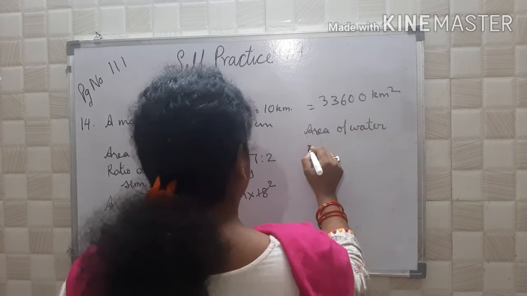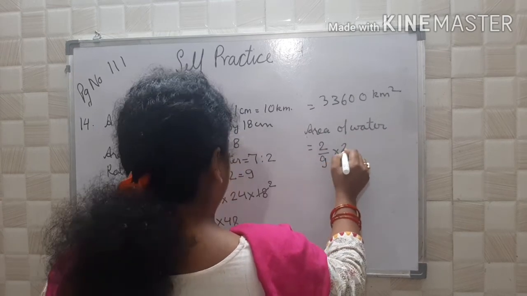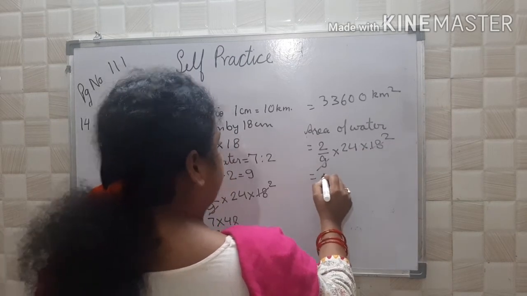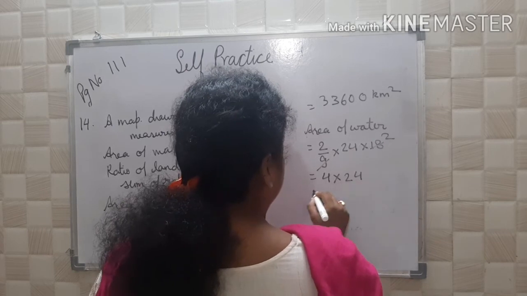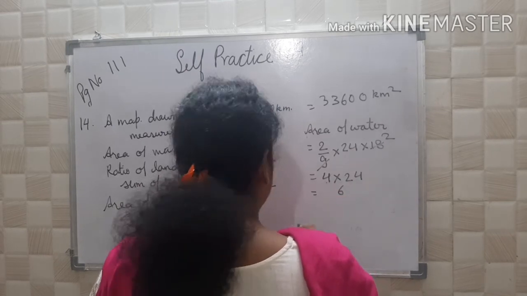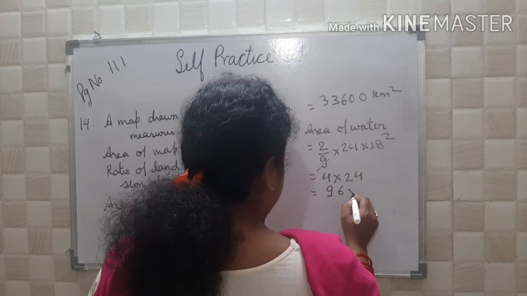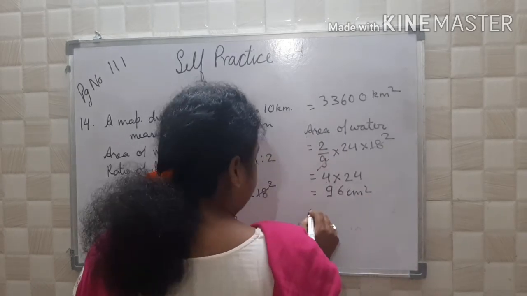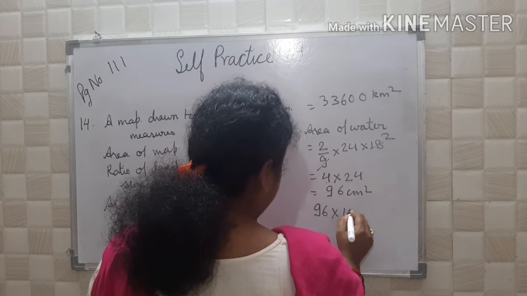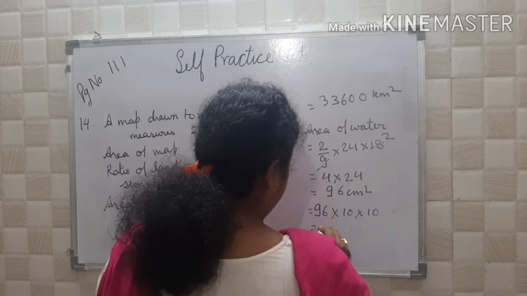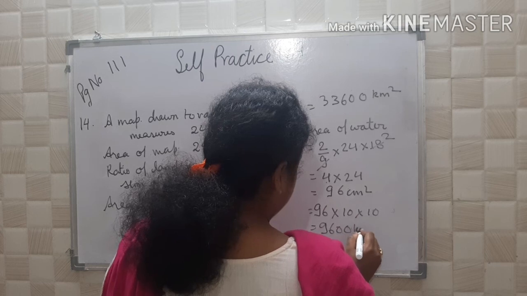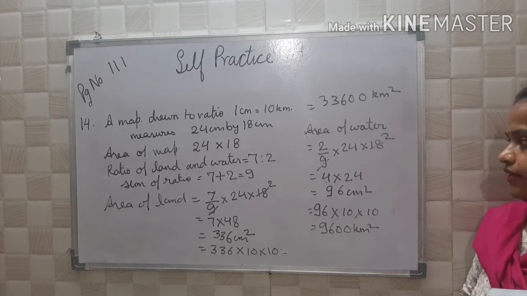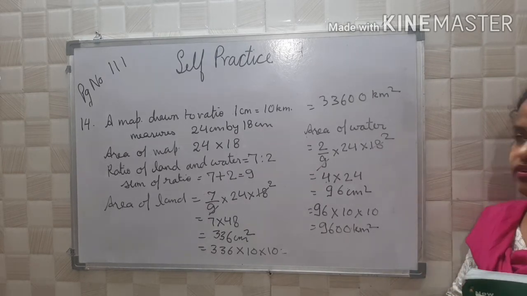Now area of water is equal to 2 upon 9 into 24 into 18. 9 2s are 18, so 2 into 24, that is 4 4s are 16, 4 2s are 8, so 96 centimeter square. So what will be in kilometer? So 96 into 10 into 10, that is equal to 9600 kilometer square. So what is your area here? 9600 kilometer square. And what is the area of land?